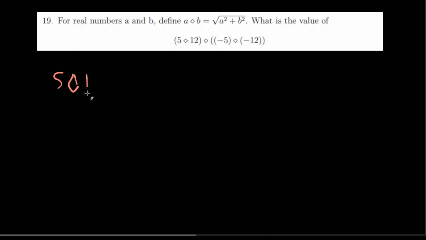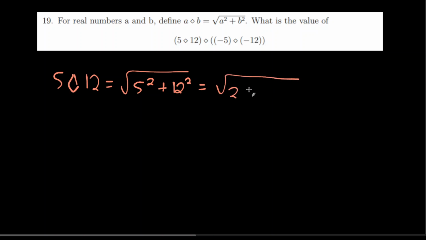5 diamond 12 is equal to the square root of 5 squared plus 12 squared, equals the square root of 25 plus 144, equals the square root of 169, which is 13.